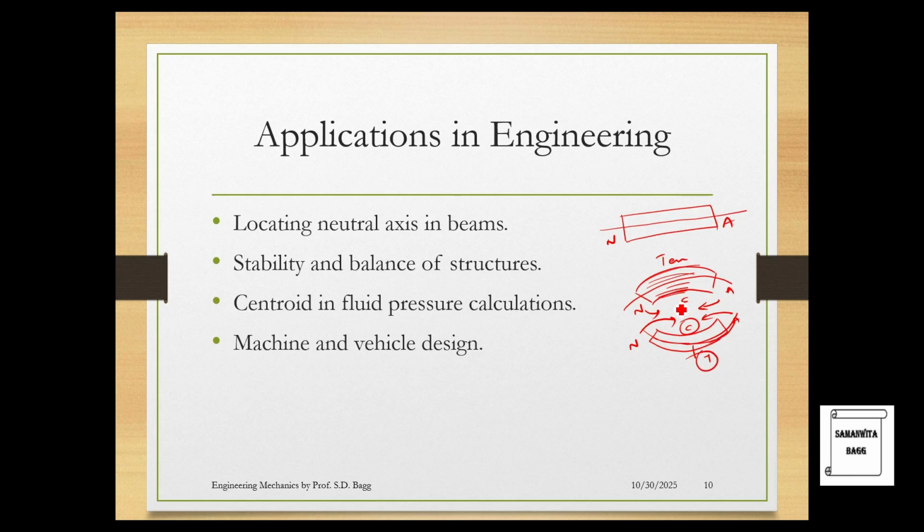So above NA and below NA, there will be a different combination of compression or tension based on the type of bending we have. But this neutral axis is the one which does not undergo any change. That's why it is called neutral. So when you want to locate the neutral axis in beams, you need to use this concept of centroid. Stability and balance of structures, as I told you, if you have to balance this beam, you need to find out this NA such that your body is stable.